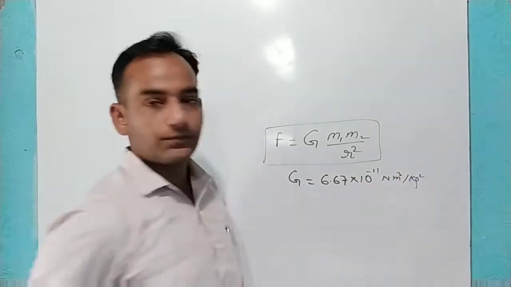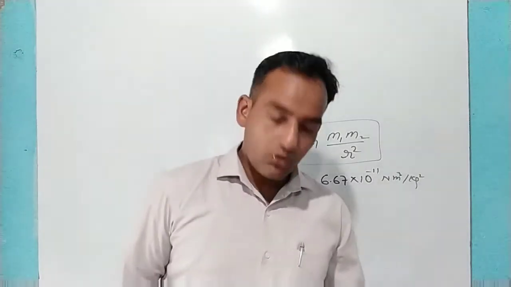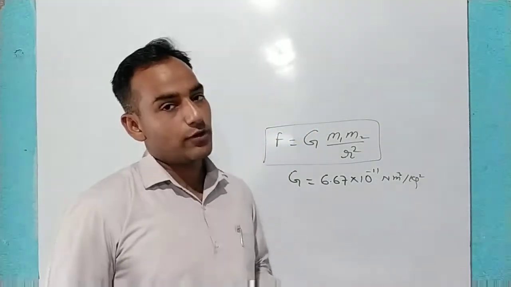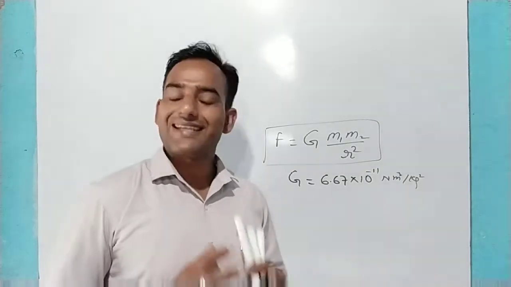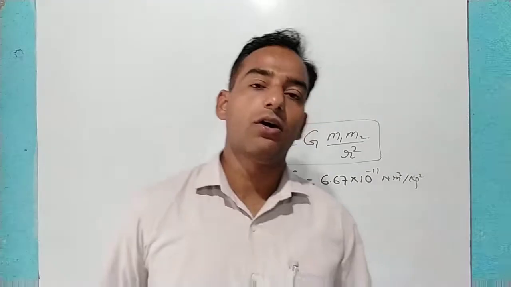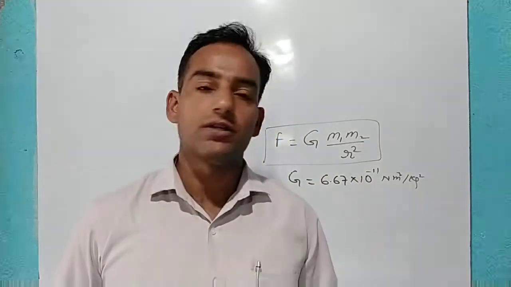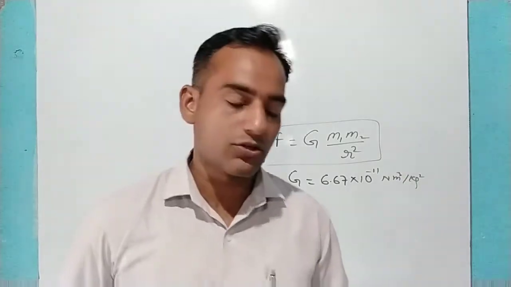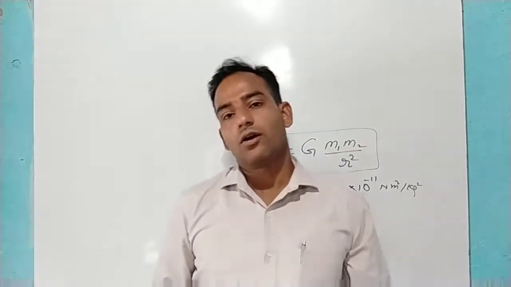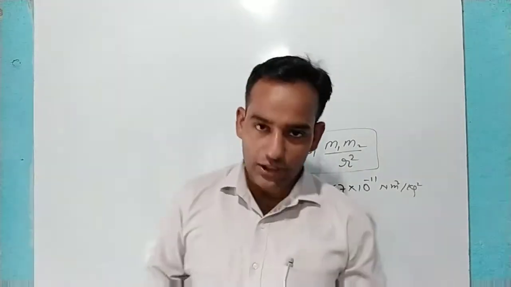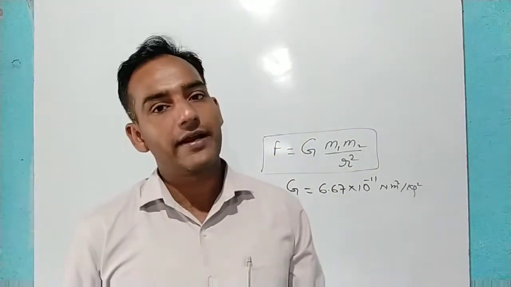per kg square. Okay. So, with the help of this universal law of gravitation formula and the second law of Newton, as I have told you, first, second and third law of motion, which was given by Newton. So, we call this first, second, third law of Newton also. The Newton's second law is rate of change of momentum is directly proportional to the force applied on it.